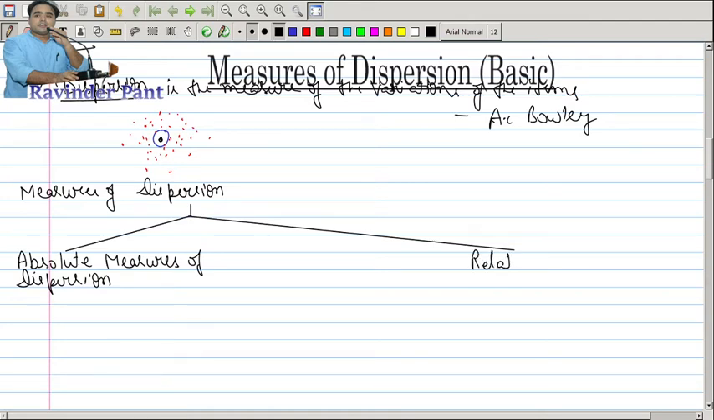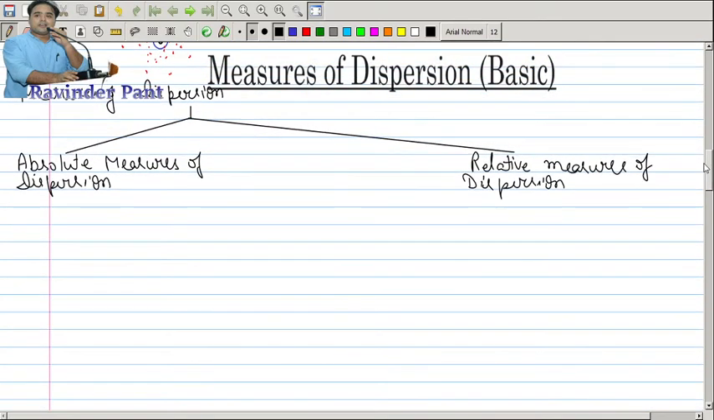and relative measures of dispersion. So for every measure you will find an absolute variant and a relative measure of dispersion. Absolute is given in actual terms, expressed in the same statistical unit in which the original data is gathered. So it is all about change in the expression of the measure.